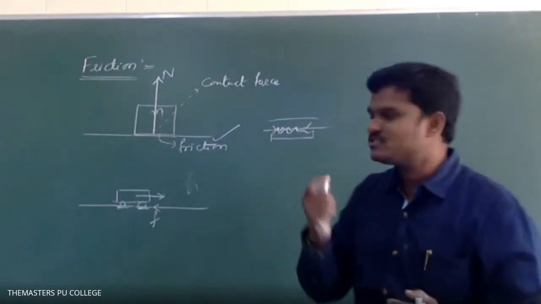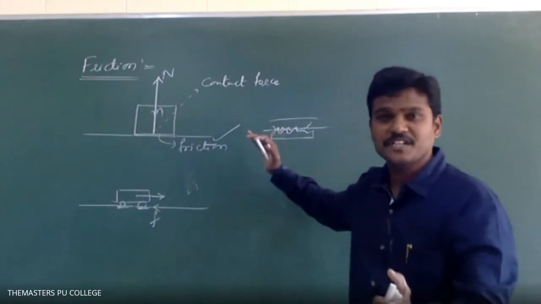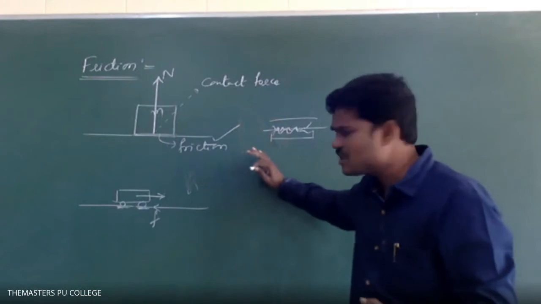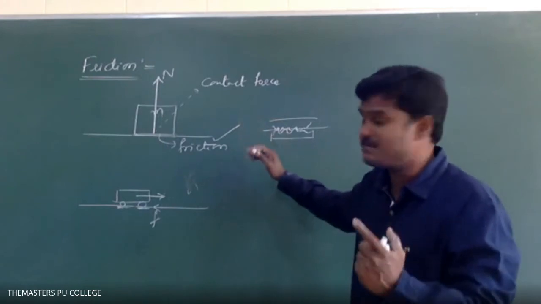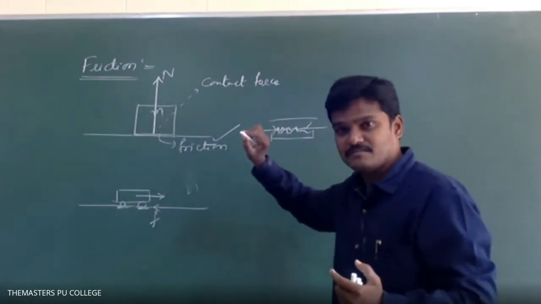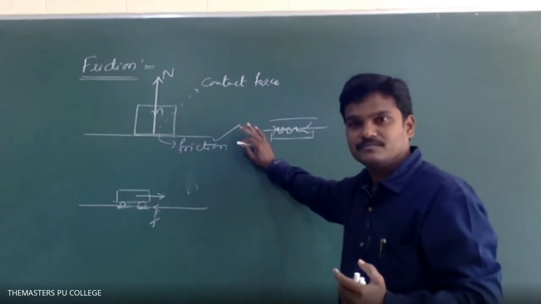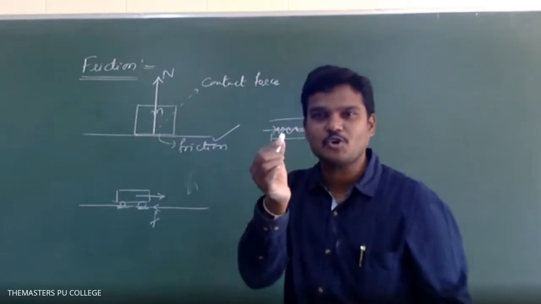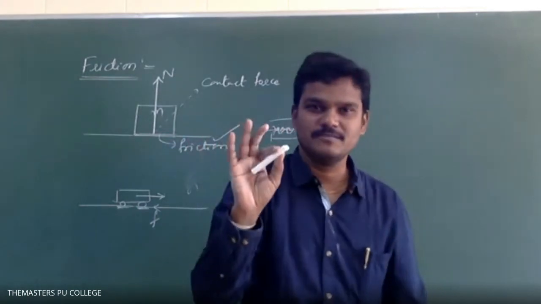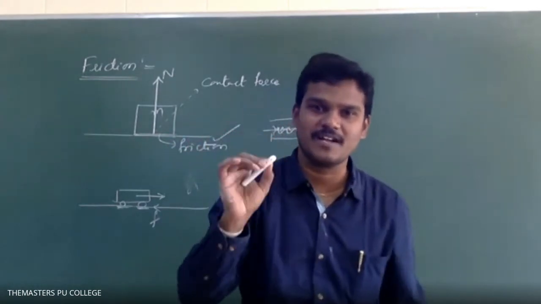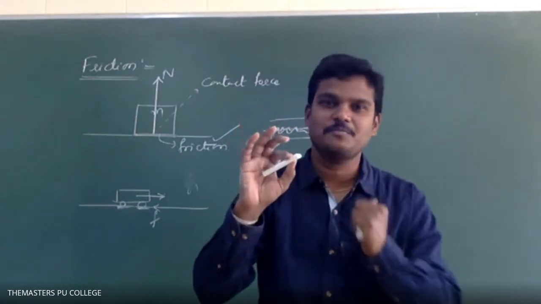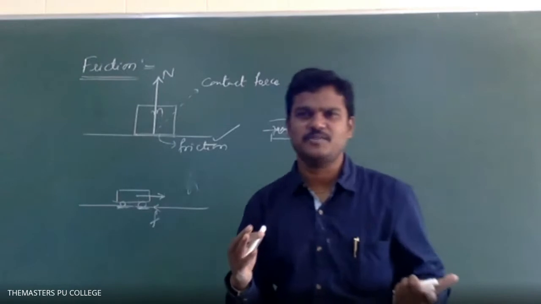And see, I am writing something on the board because of friction between chalk piece and board. The board is somewhat rough, so there will be friction between the chalk piece and this board, so that I can write freely on a board. And see, I am holding this chalk piece. How is it possible to hold a chalk piece in my hand? Because of friction between my fingers and the chalk piece. So many silly things these are actually.